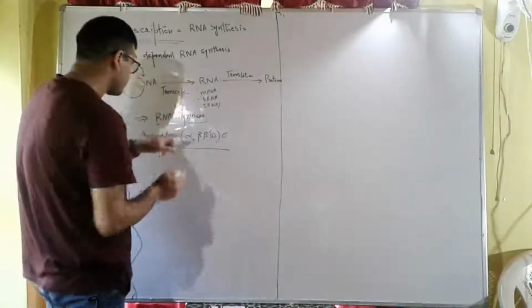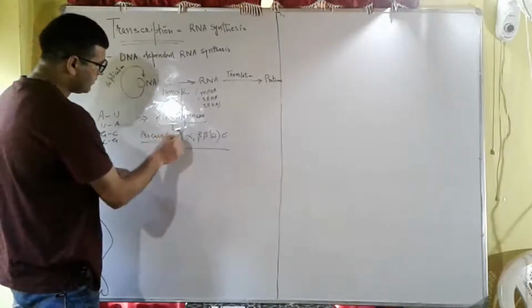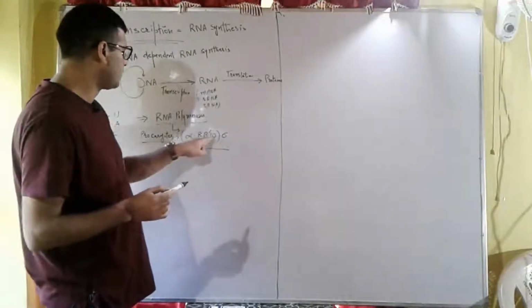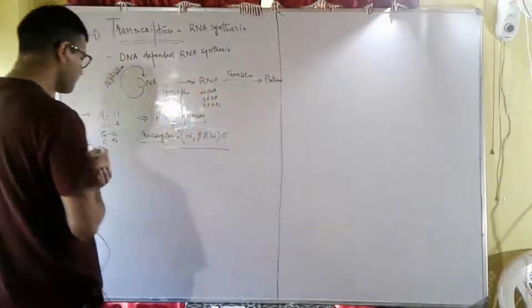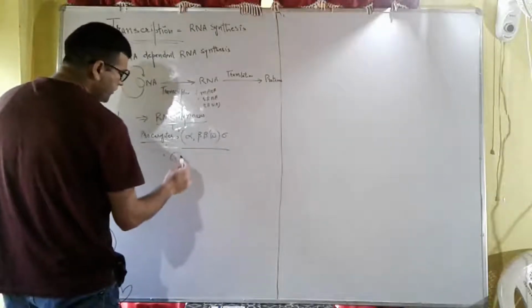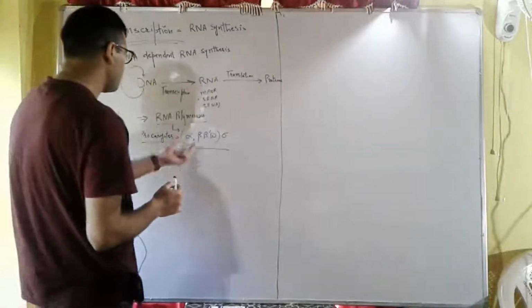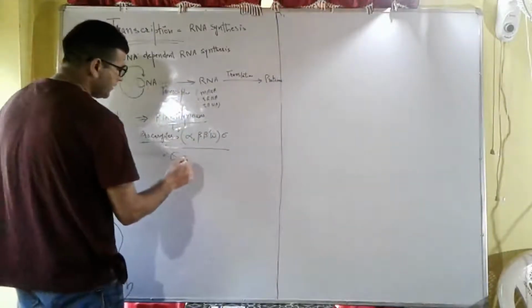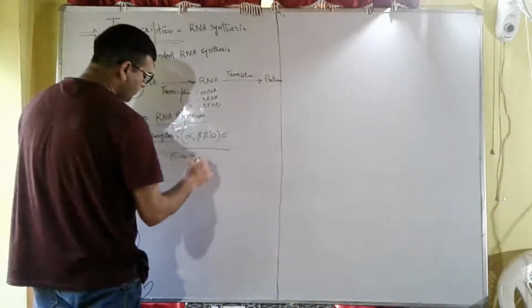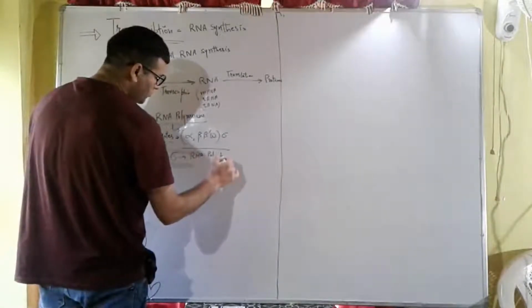The sigma subunit of this enzyme helps in binding of RNA polymerase to the promoter.